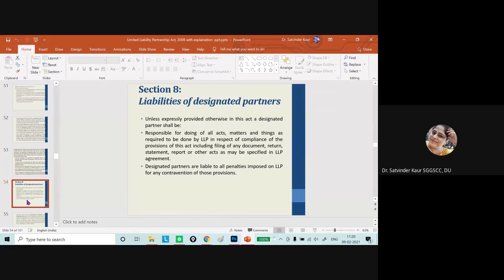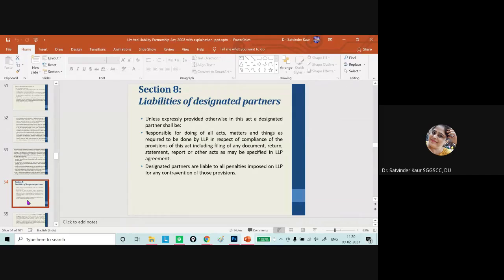Now we come to the relationship of the partners with the organization. What will be the liabilities and duties of the designated partner? If you have the books, you can open the book, and if you are following the book by Sushma Arora ma'am, then page number 380, chapter 21 talks about partners and their relations.